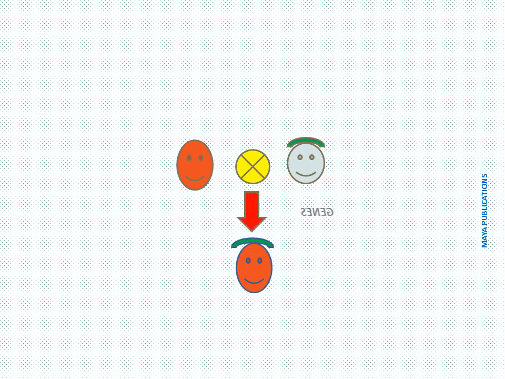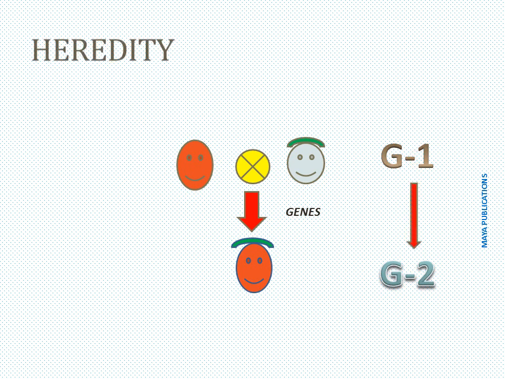Characters are transferred from parents to their progenies through genes from one generation to another generation. This transfer of genes from one generation to another is known as heredity.